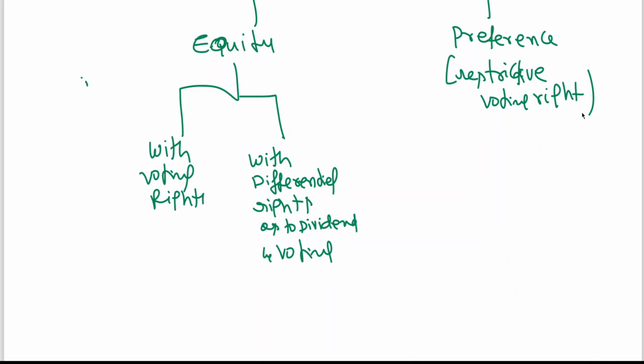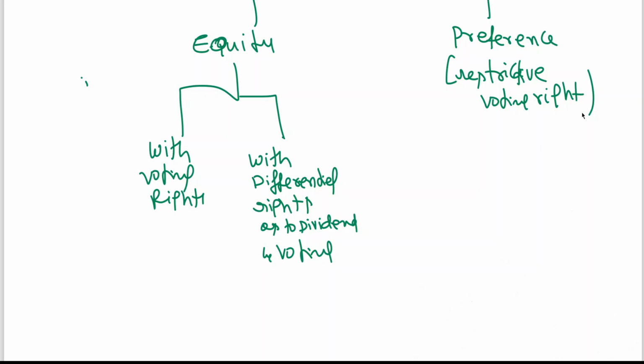This can be structured by giving them shares with superior voting rights. This is enabled by section 43A subsection 2 in the form of equity shares with differential rights. That is the objective of this particular chapter.